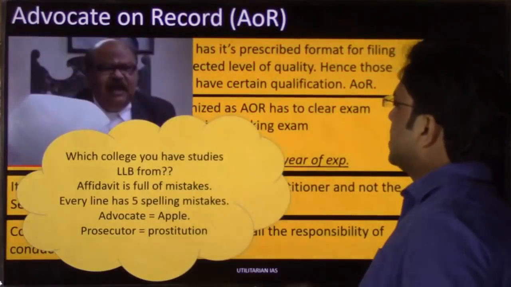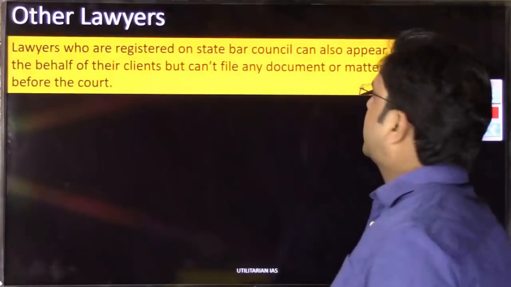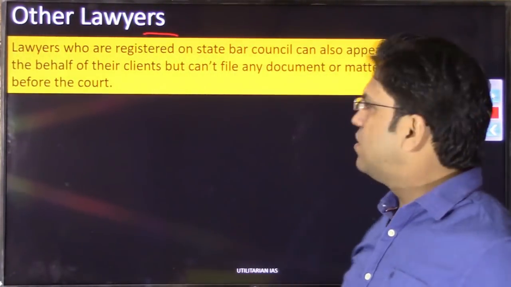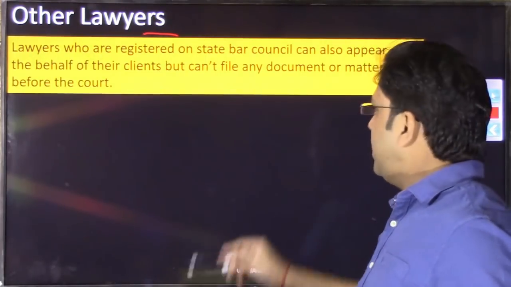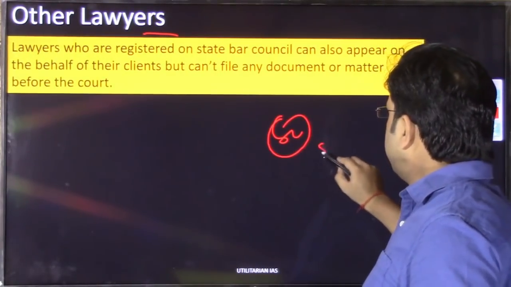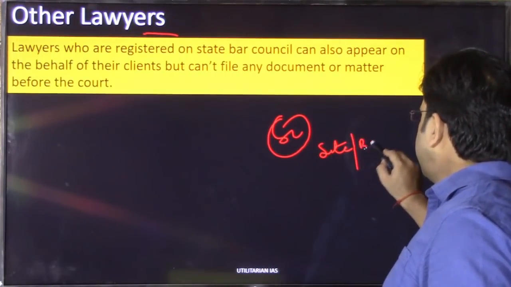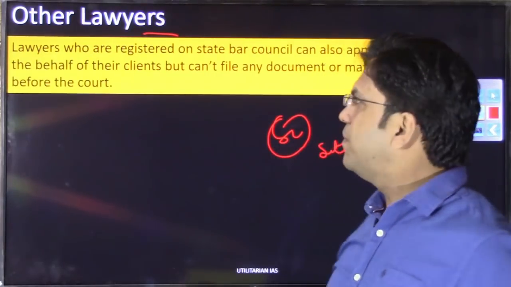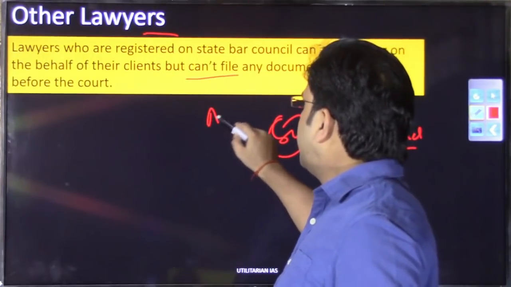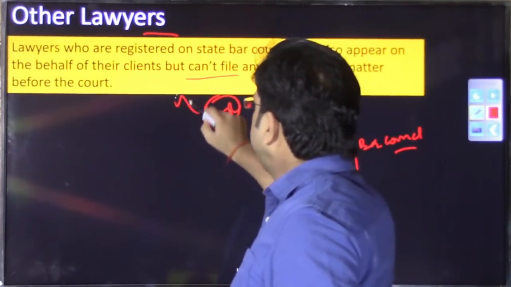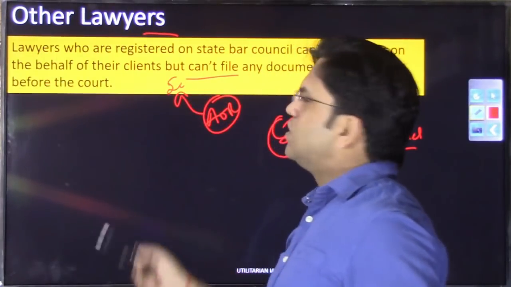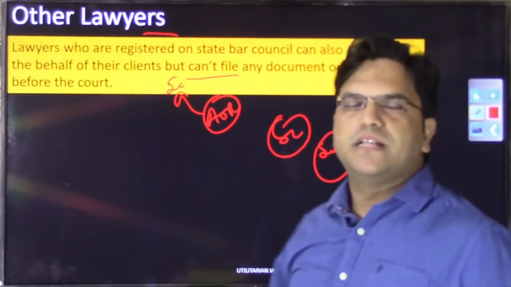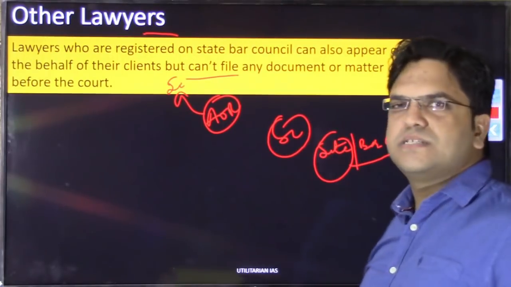Now we are going to discuss another class of advocate that can argue for their client in the Supreme Court. There is something called other lawyers. If there is any other lawyer who is not registered in the Supreme Court Bar Council, but he or she is registered in the State Bar Council, that lawyer as well can represent his client in the Supreme Court, provided that the case for which he is going to argue has already been filed by the AOR in the Supreme Court. So the other lawyers who are registered in the State Bar Council can also argue in the Supreme Court. I hope these classes of lawyers would be clear.